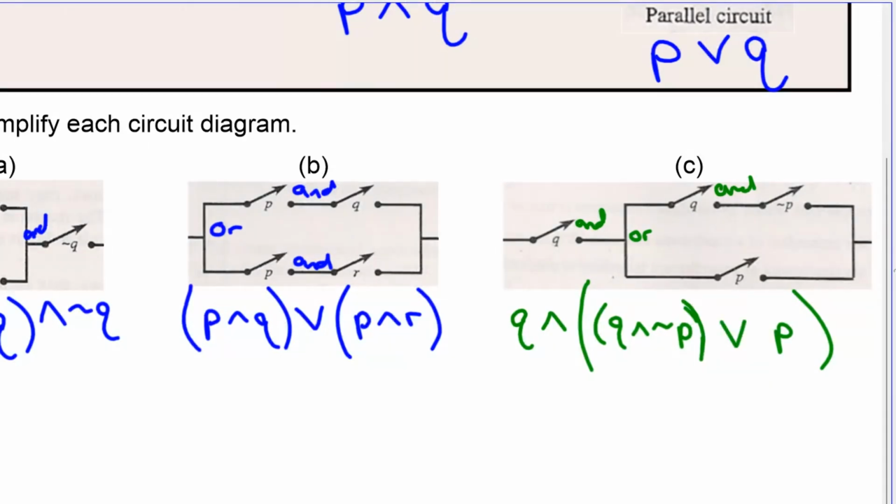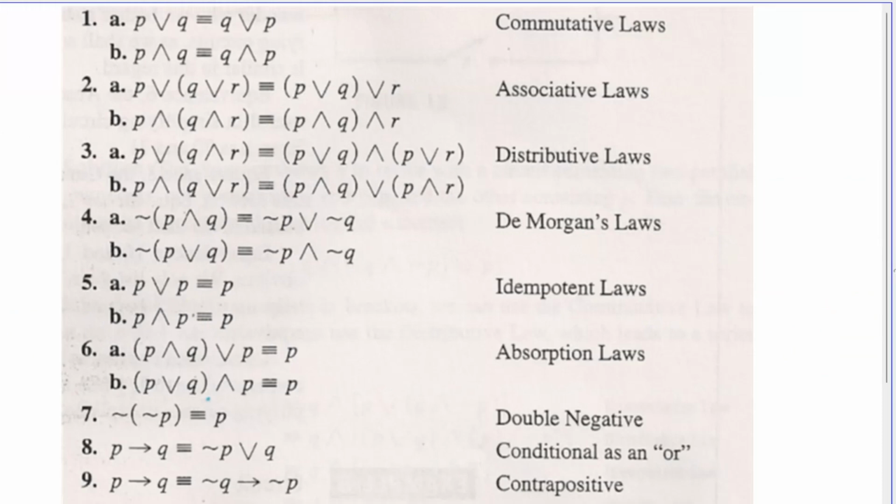Q and not P or P. All right, so writing the circuit isn't that hard. I think simplifying the circuit's a little bit harder because you end up needing a lot of these rules. Some of these rules we've talked about, like De Morgan's laws, but some of the other ones we haven't. So it's a little bit tough to use these sometimes, and so let's see if we can't give it a go.